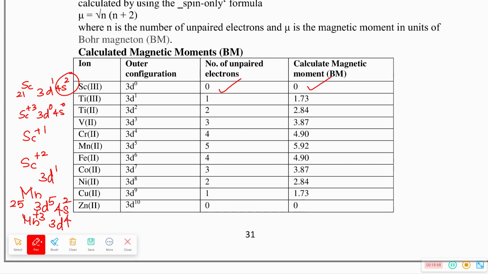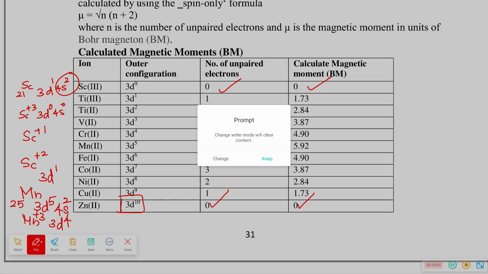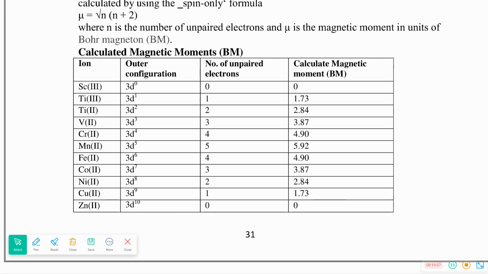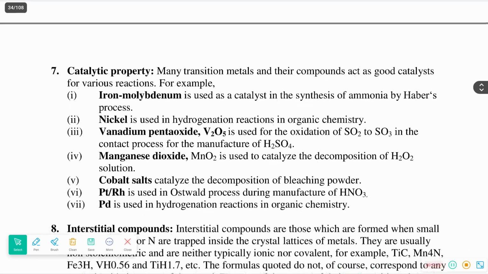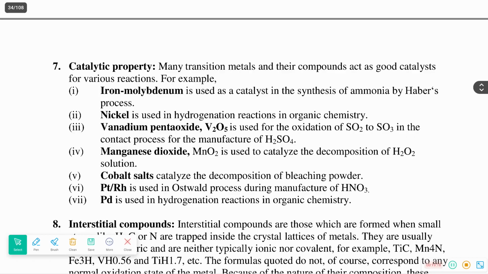Zn2 plus is 3d10, 0 unpaired electrons, so the magnetic moment is also 0. Clear? So the magnetic moment equation is mu is equal to root of n into n plus 2, where n is the number of unpaired electrons, and the unit is Bohr magneton. That's all about magnetic properties.